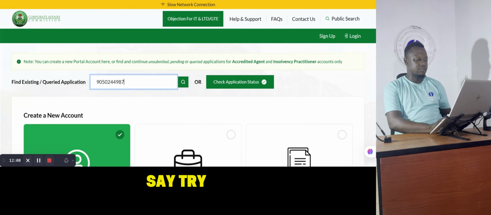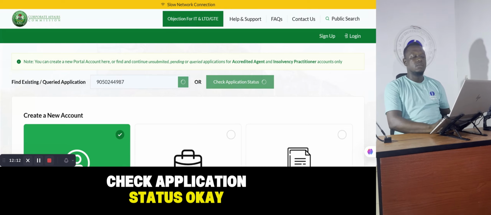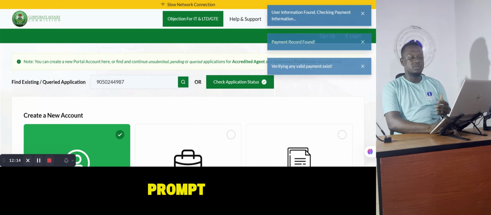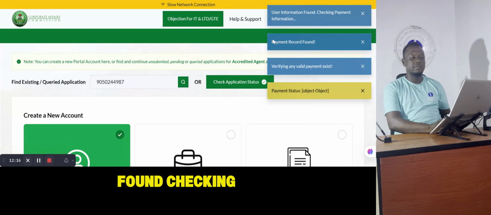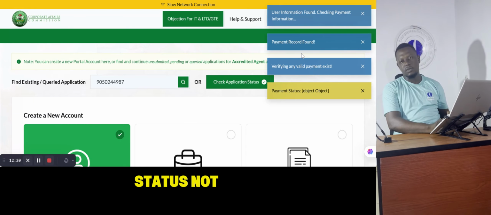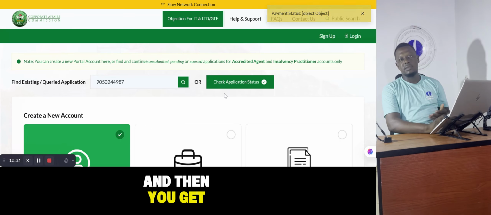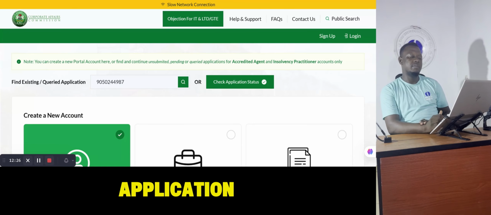All right, so we can say try again. Phone number, check application status. Okay, so it's to give a prompt. User information found, checking payments, payment record found, verifying status not paid. All right, so you can use either of these two, and then you get the status of your application.